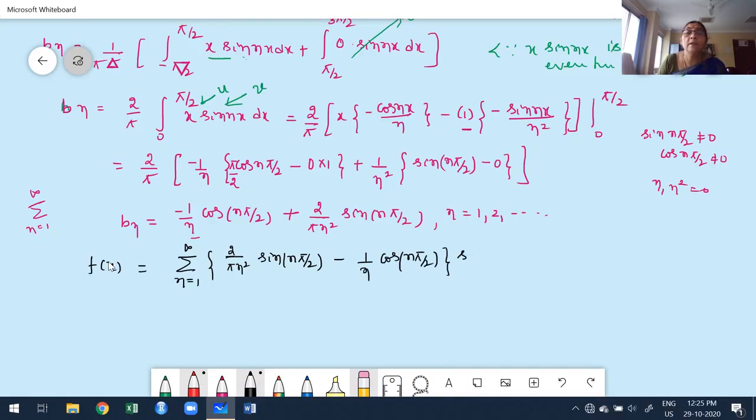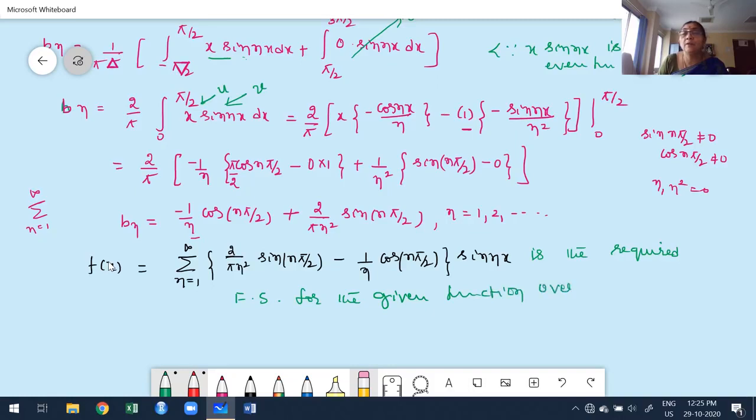into sine nx, is the required Fourier series for the given function over the interval. What's the interval? Minus pi by 2 to 3 pi by 2.